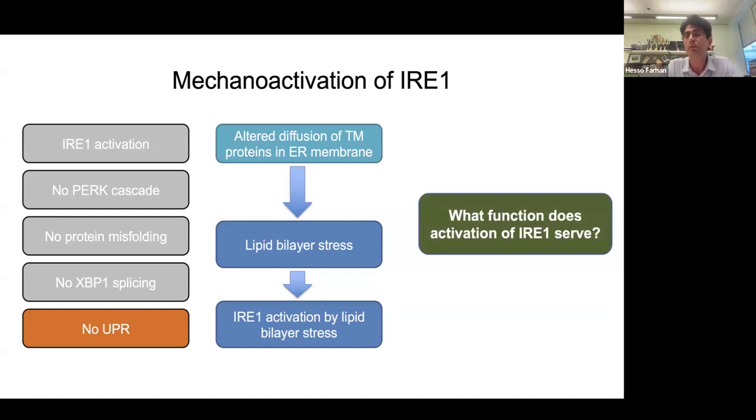So the question now is, why does the whole thing happen? What purpose does IRA1 serve when it's activated? If it's not UPR, what does it do then?